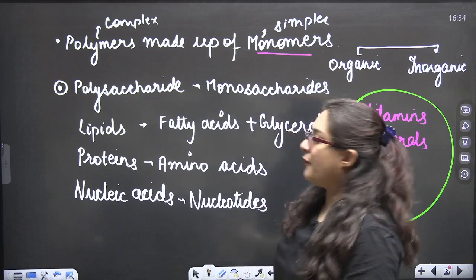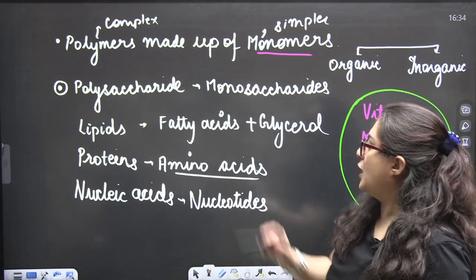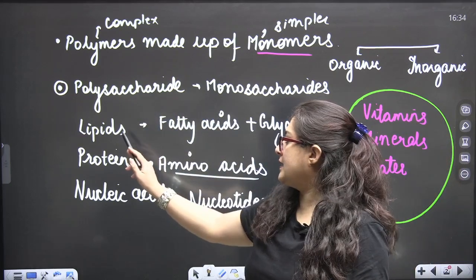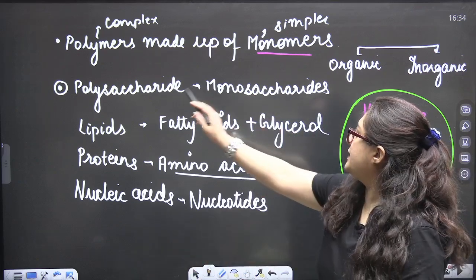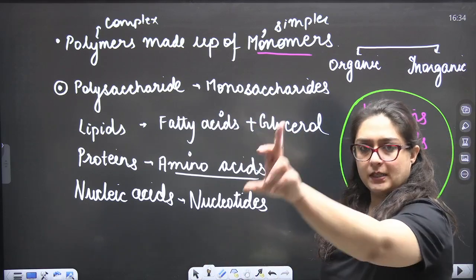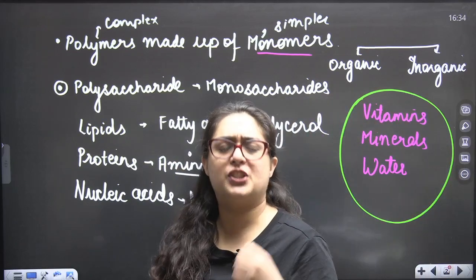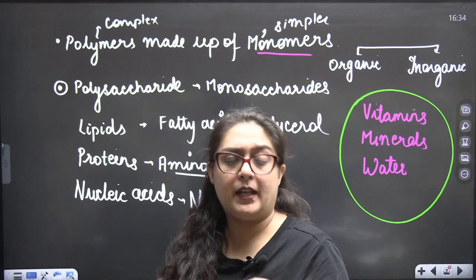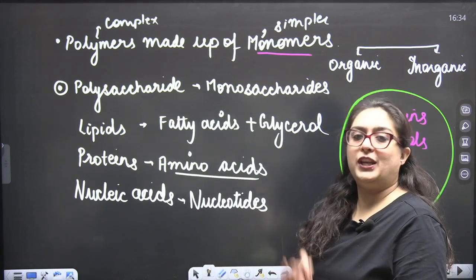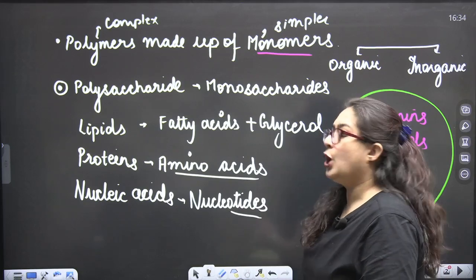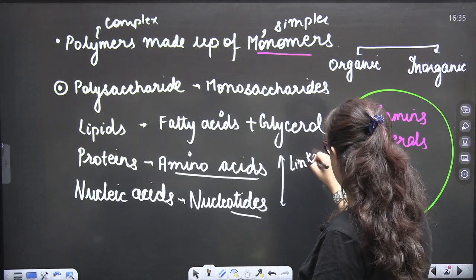Lipids are made up of fatty acids plus glycerol. Proteins are made up of amino acids. So polysaccharide is a polymer, lipid is a polymer, protein is a polymer, and nucleic acid is also a polymer. Polysaccharides are made up of monosaccharides, the monomeric unit. Lipids, fatty acid plus glycerol, are not a very long chain, but still, due to the retentate, lipids are placed among macromolecules. Proteins are made up of amino acid monomeric units, nucleic acids of nucleotides. They are all bound by specific linkages.